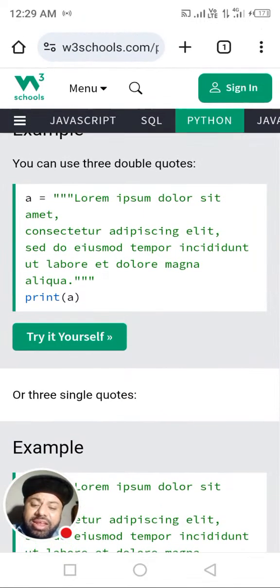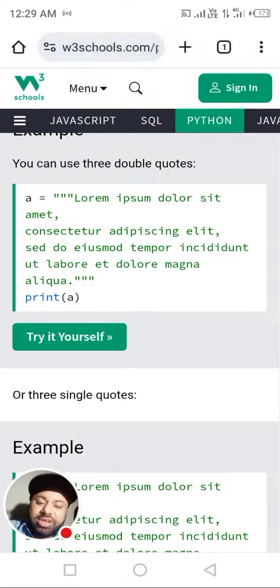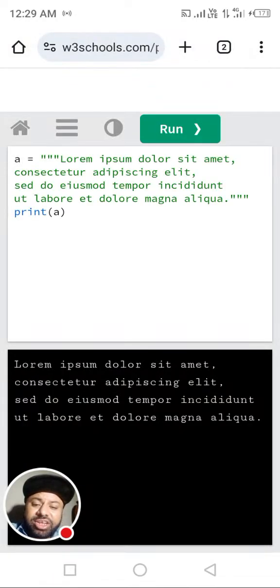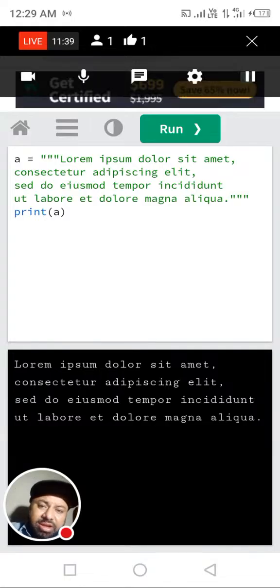We can write a multi-line string in this format, starting with triple quotes and ending with triple quotes. In this way, a has been assigned this multi-line string, and there is no issue here for Python. It's very important if we want to write longer text or a longer transcript, and Python will print it out in this way. I hope you got it.